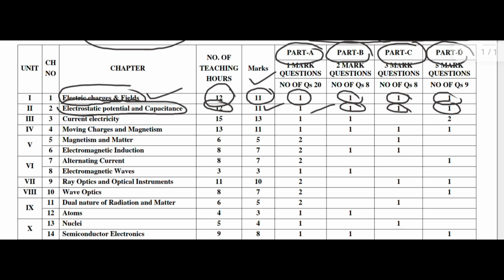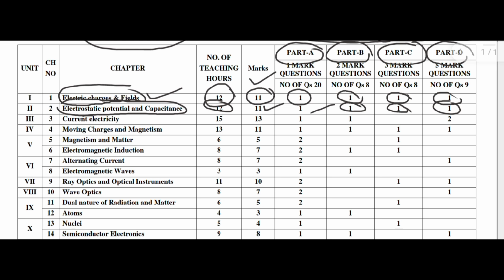Anyhow, you have to prepare for both types, because the preference will be decided by the question paper setter. That's why you have to be aware of the preference.